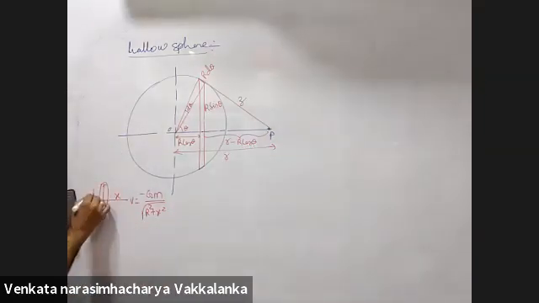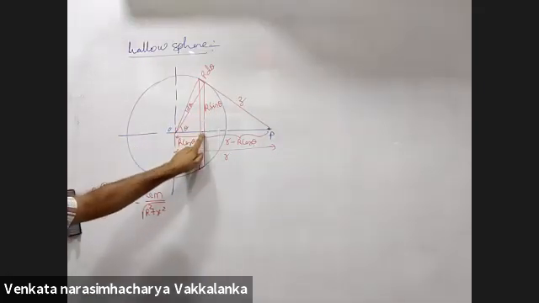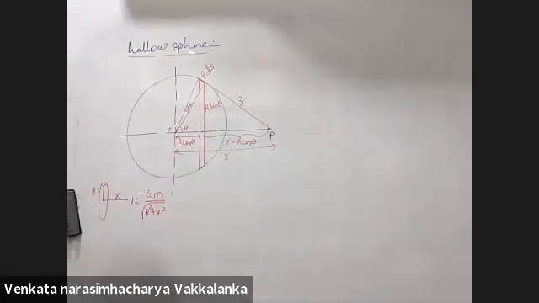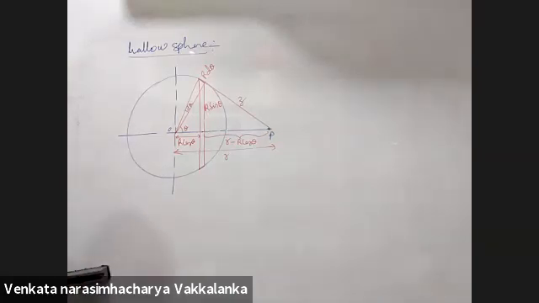What is the radius of the ring? Capital R sin theta. What is the value of x? Small r minus capital R cos theta. This is what I need. Right?